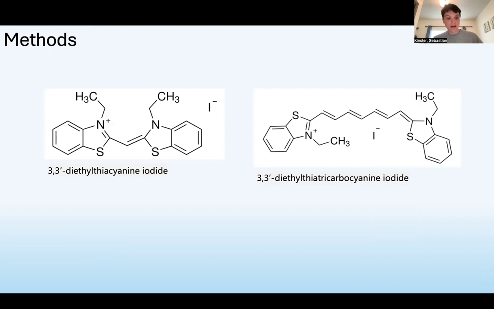The shortest dye, 3,3-diethyl thiocyanine iodide, has only 1 carbon connecting the 2 rings, while the longest dye, 3,3-diethyl thiotricarbocyanine iodide, has 7 pi conjugated carbons in the space. Changing the length of this chain changes the electronic environment experienced by the electron, altering the energy difference between its ground and first excited state, and therefore changing the wavelength of light the dye absorbs.